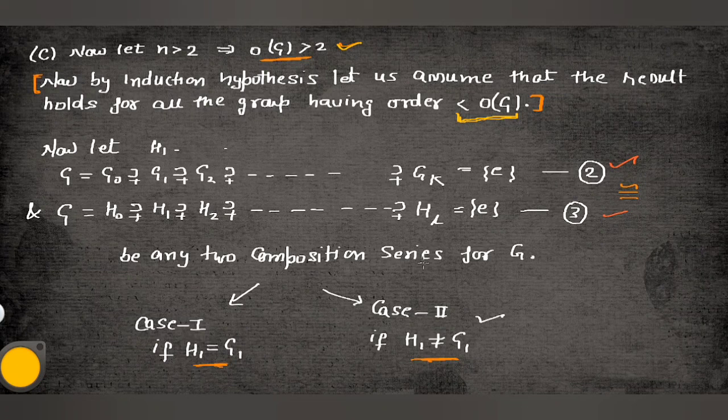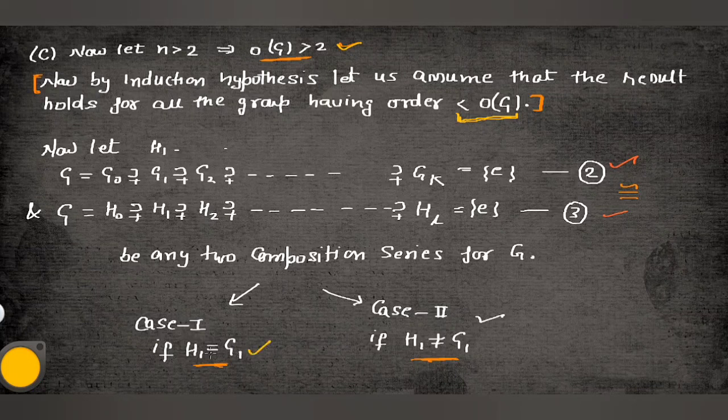We have two cases now. If we prove that G1 is equal to H1, G2 is equal to H2, and all are equal, then we can say both composition series are equivalent. So case one: what if H1 is equal to G1, and what if H1 is not equal to G1?